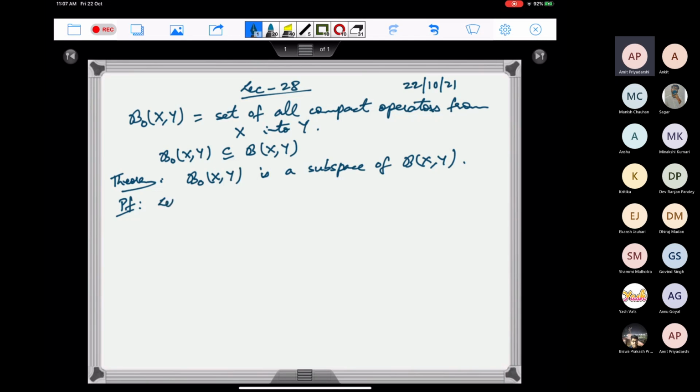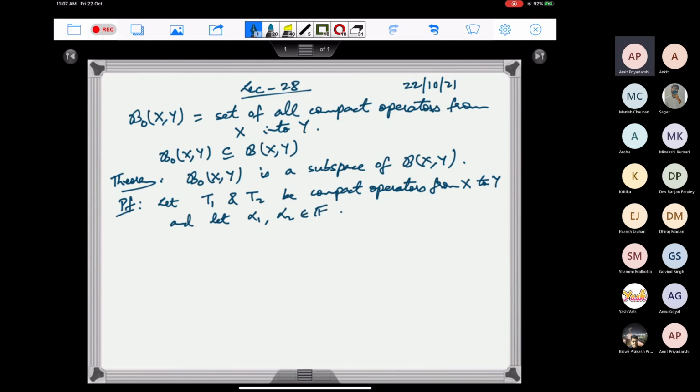So let T1 and T2 be compact operators from X to Y, and let alpha 1, alpha 2 be scalars.